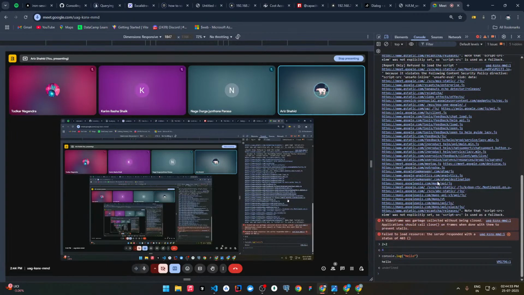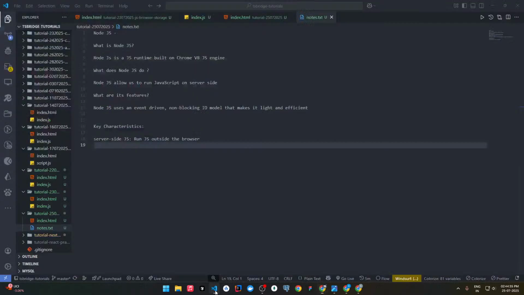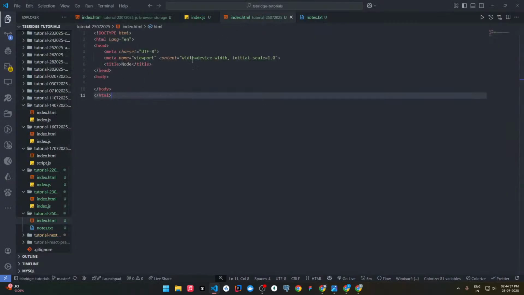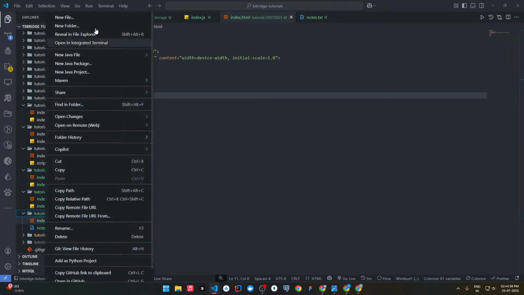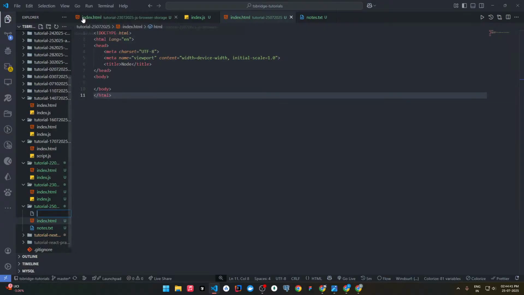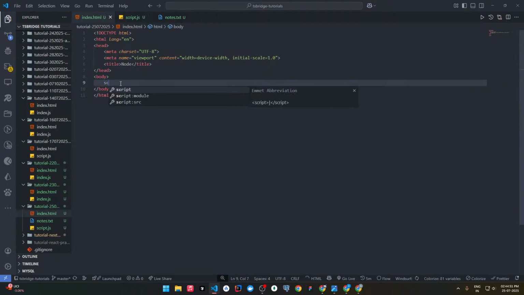So where is this exactly running? Or even if we try to link a script file here, script.js.